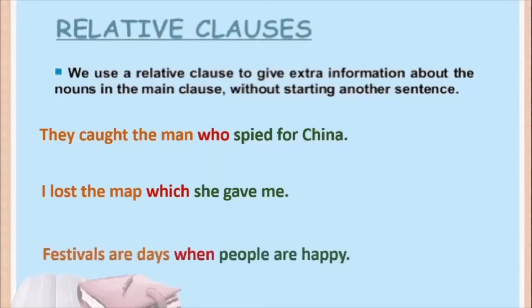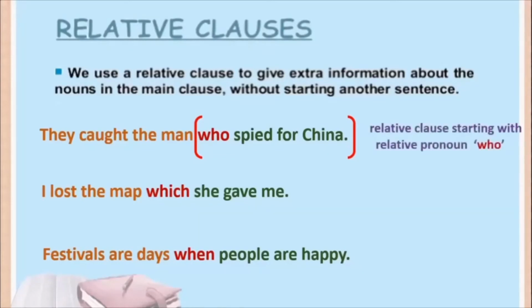Moving on. Festivals are days when people are happy. Okay? Let us now try to see which are the relative clauses. So see here, they caught the man is the main clause, and who spied for China is the relative clause. And this particular relative clause starts with the relative pronoun who.